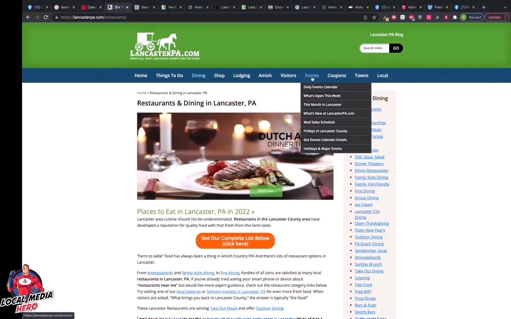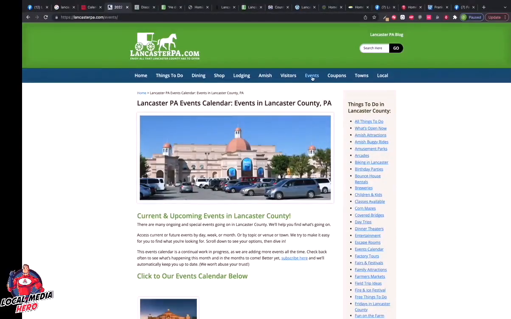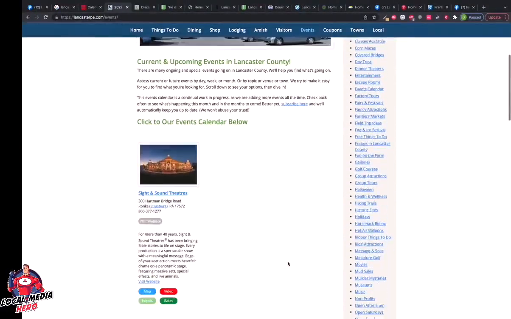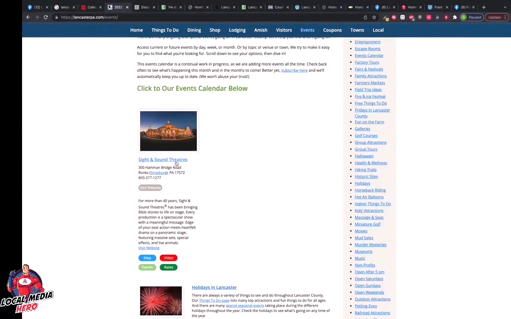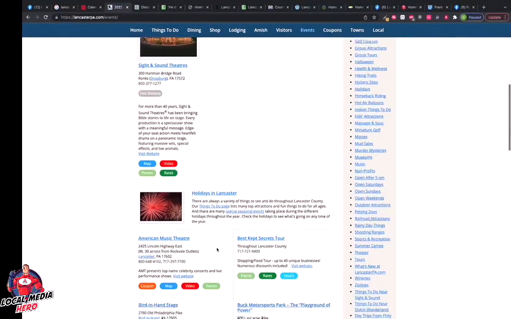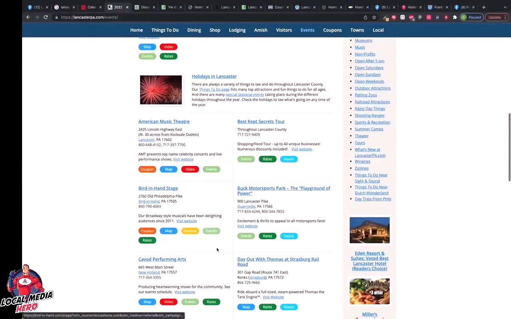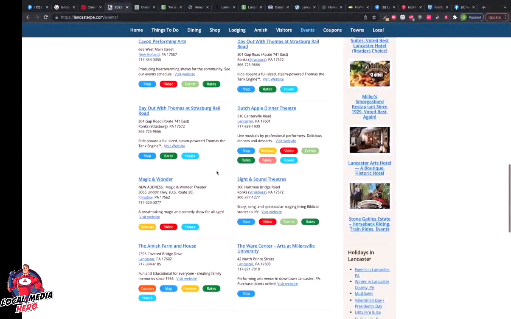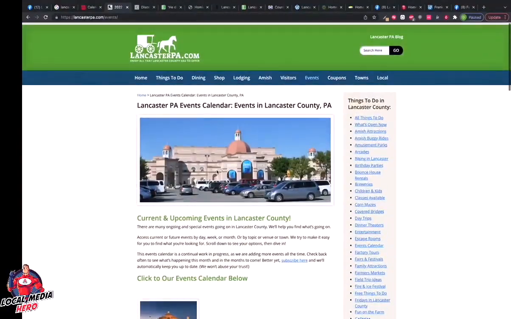You got events. Let's take a look at events. We can just tap into the events and see what's actually happening in the upcoming calendar below, right? So Sight and Sound Theatre, we've got Holidays in Lancaster, American Music Theatre. You get the idea, guys. There's tons of resources for you to tap into and find out what's happening relatively soon.